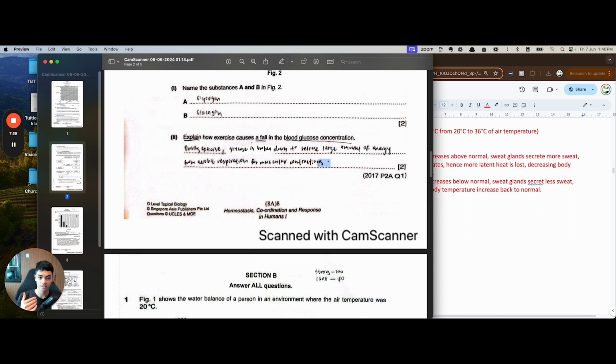Okay, and then this one. So that was the missing link, that glucose in the blood moves to the muscle cells. That's why it decreases what is left in the bloodstream.